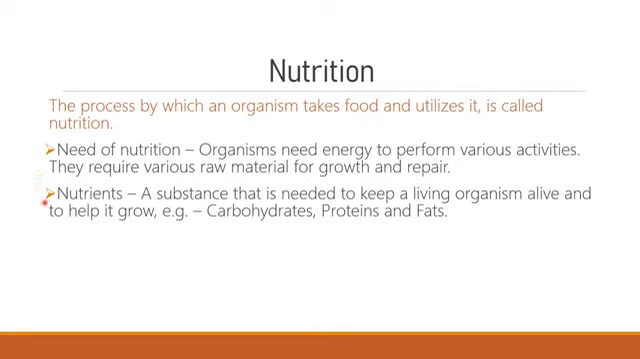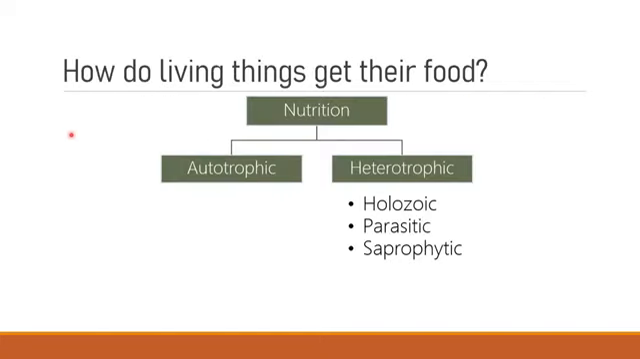Nutrients are the substances which are very important for the growth and development of the body. We can divide nutrients as carbohydrates, proteins and fats. These are the macronutrients, and the micronutrients are vitamins and minerals. Now in nutrition we have to study the autotrophic mode of nutrition and the heterotrophic mode of nutrition. Under the heterotrophic mode of nutrition, we will be studying holozoic nutrition, parasitic nutrition and saprophytic nutrition. So first let's take the autotrophic nutrition.